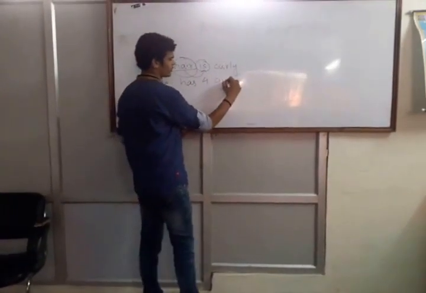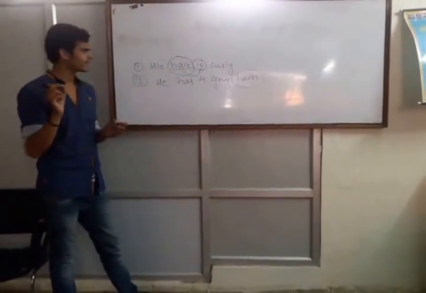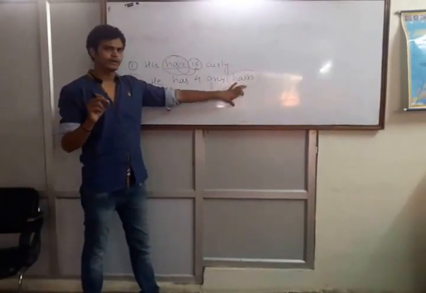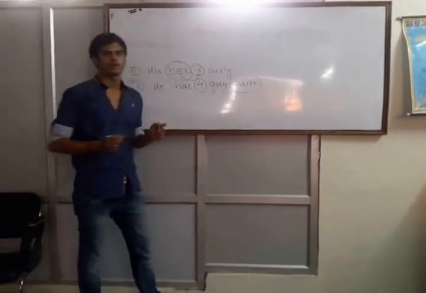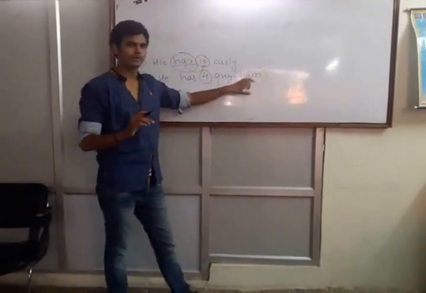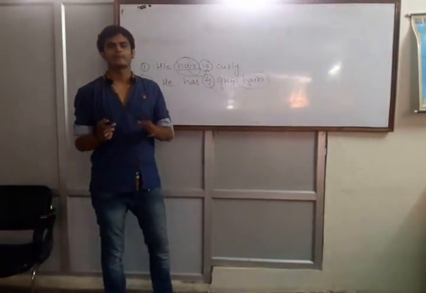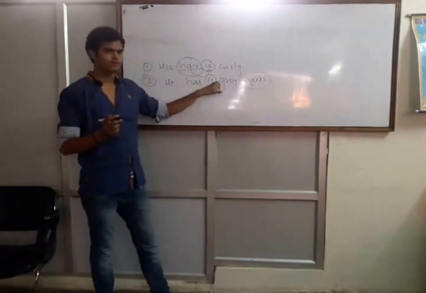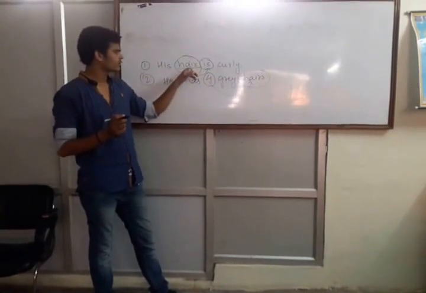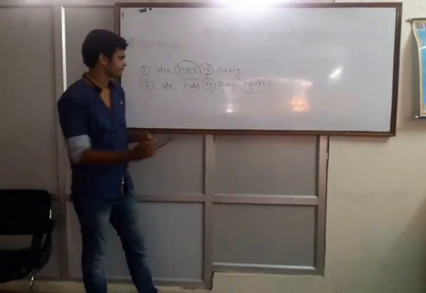But the next sentence is, he has 4 gray hairs. Here we are using hairs. Hair is an uncountable noun, but here hairs is used. It means plural. And why is it plural? See, here is the word 4. 4 is a number, and we can count 4 hairs. It means hairs can be counted, and whenever a thing is countable, it can be plural. So here hairs are 4 in number, and we can very easily count 4 hairs. So if a specific number is written, an uncountable noun can be written in plural form.